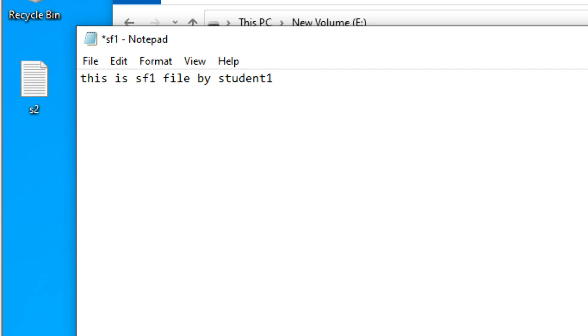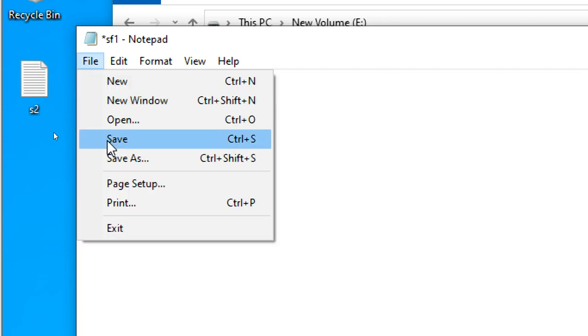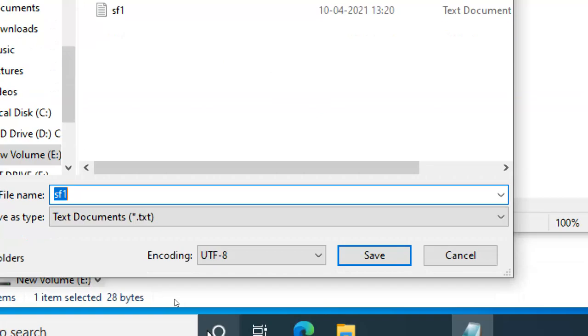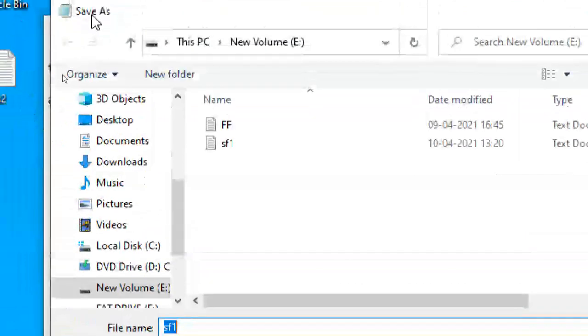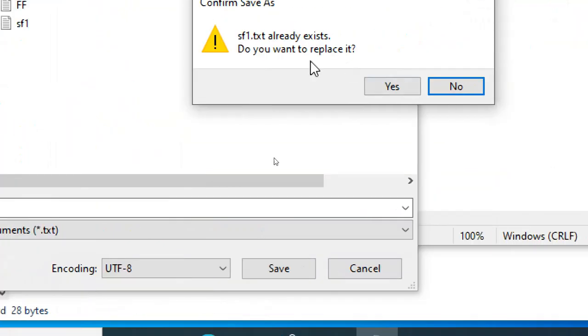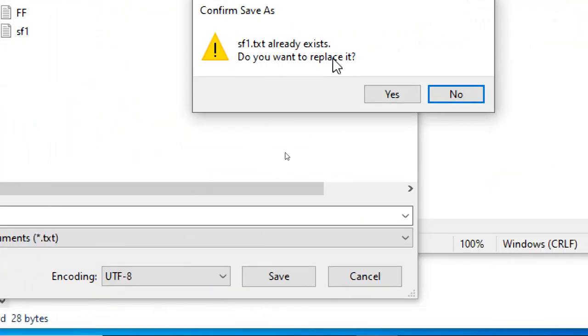Now I want to add a new line. Add new line, okay, by student 2. So I added a line. Now I'm going to save it. Saving. Instead of saving directly, it is showing save as. It's okay. Click on save with the same file name. File already exists. Do you want to replace? Yes.